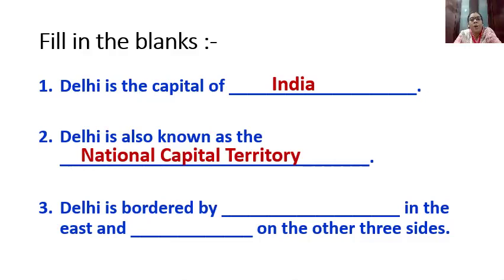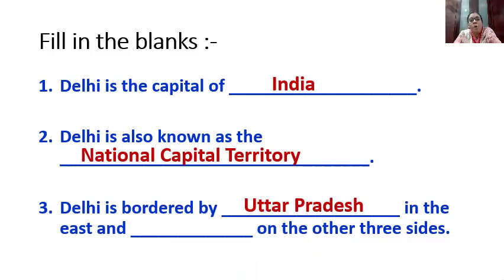Now Delhi is bordered by dash in the east. Yes, in the east it is bordered by which state? What is the name of the state? Yes, we have learnt in today's class. What is the name? Uttar Pradesh.